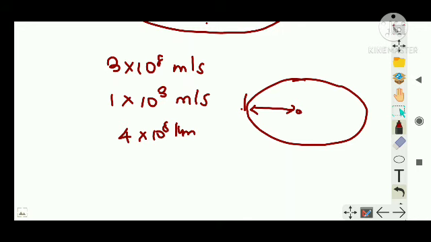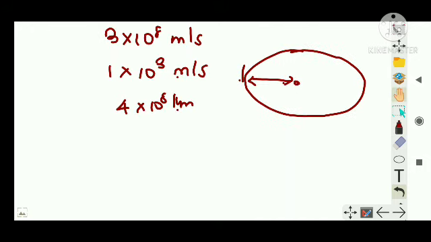So it is very easy to understand because nothing has been mentioned regarding time period, right? So you can remove the scenario of the third law, right? But velocity and radius has been mentioned, or I can say position has been mentioned, which means you can go for the law of conservation of angular momentum, right? So you can write mvr as constant, or for the same planet, you can write v1 r1 is equal to v2 r2, right?